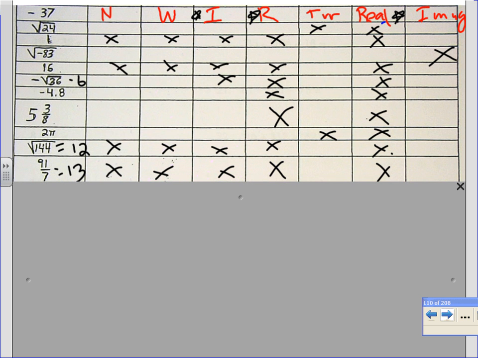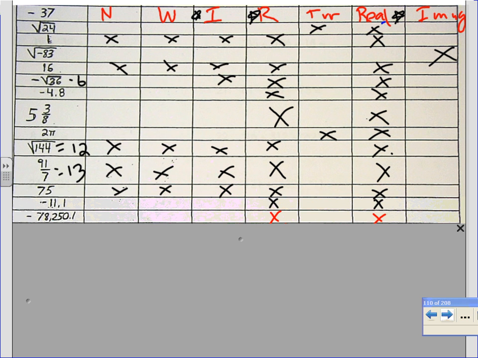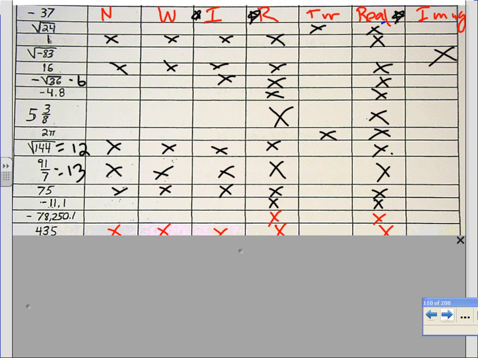You'll see problems like this on your test next week. 75, natural, whole, integer, rational, real. Negative 11.1, rational, real. Negative 78,250.1, rational, real. 435, natural, whole, integer, rational, real.